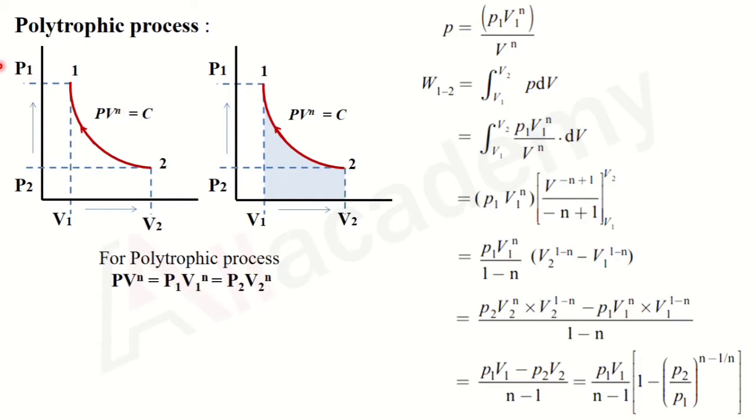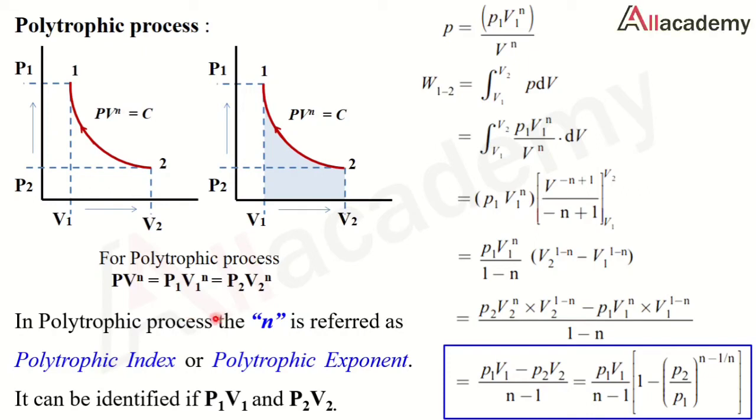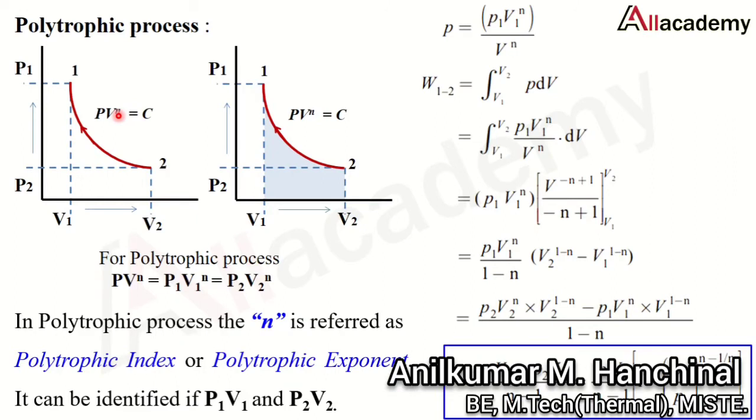Now as you are observing, the polytropic process follows the curve PV raised to n equals constant. Here n is the polytropic index, or we can say the polytropic exponent, which can be identified if we know P1, V1 and P2, V2. If we know these values, we can easily identify the n value. In most cases n will be given, but where it is not given, you should calculate it by using P1 V1 and P2 V2.